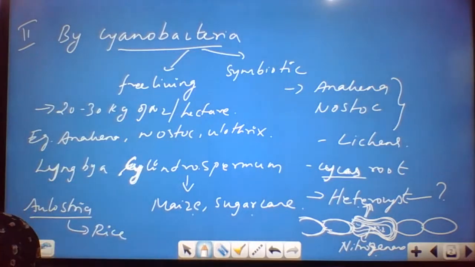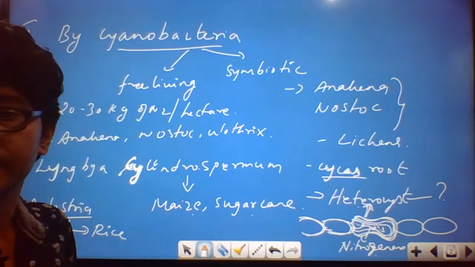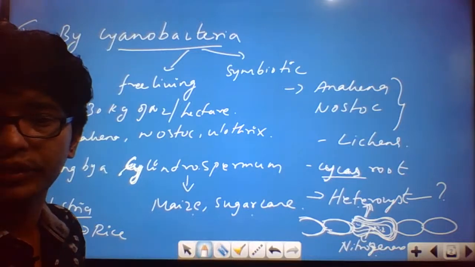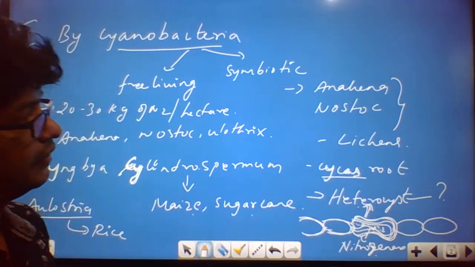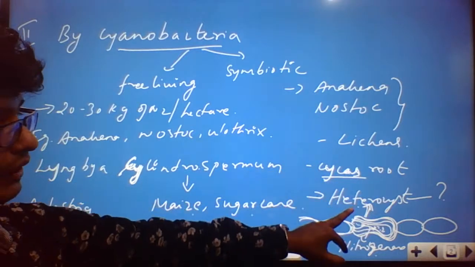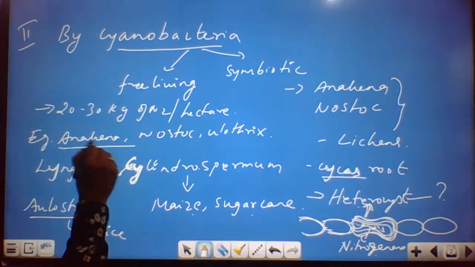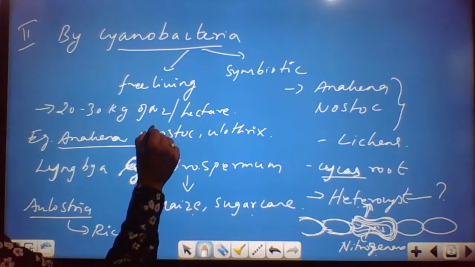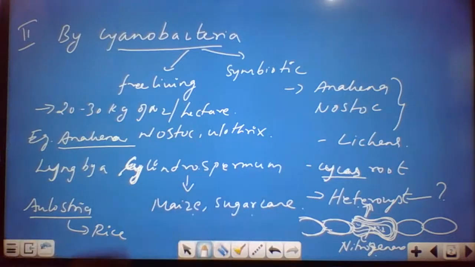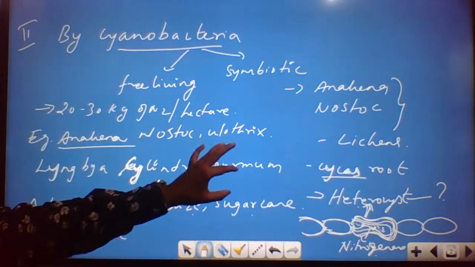This can be classified as free living and symbiotic. What example names are you asking for? This is like Anabaena, Nostoc, lichens, Cycas root, and here I mentioned heterocyst. Once again, repeat examples: Anabaena, A-N-A-B-A-E-N-A, Nostoc, then Aulosira. Examples for free living, asymbiotic: Anabaena, Nostoc, and Aulosira.